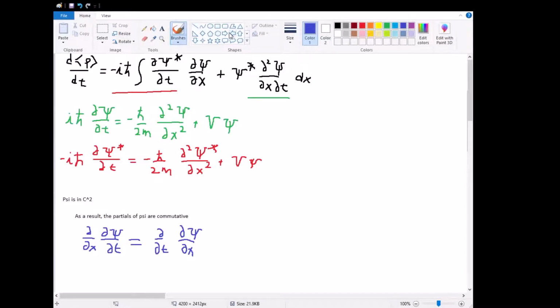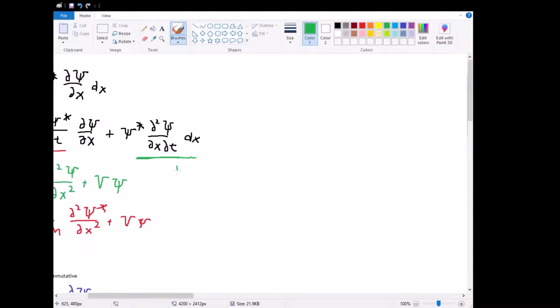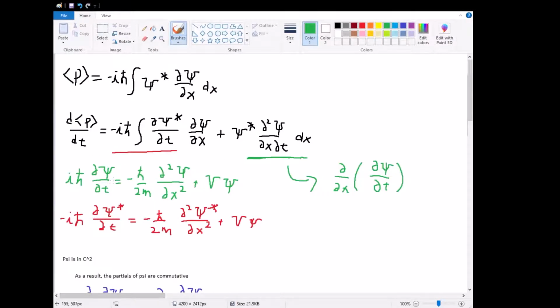What we can say is that this green part right here, which I'm going to box in as a point of interest, can be simplified, and this becomes the partial with respect to x of the partial of psi with respect to time. And from there, we can simply plug that into this Schrodinger equation that we have, because we have the negative iħ term at the front, and we plug everything in, and this should give us 4 terms in our integral.